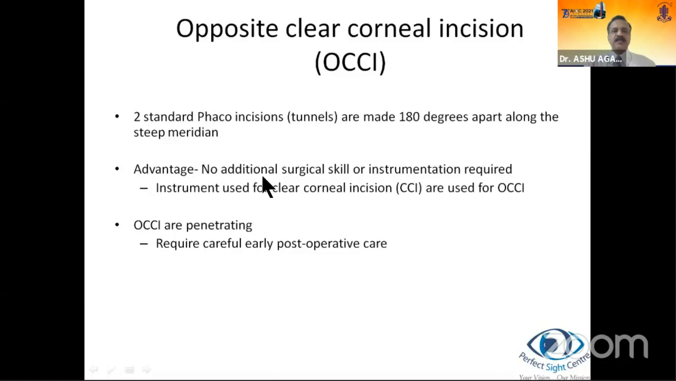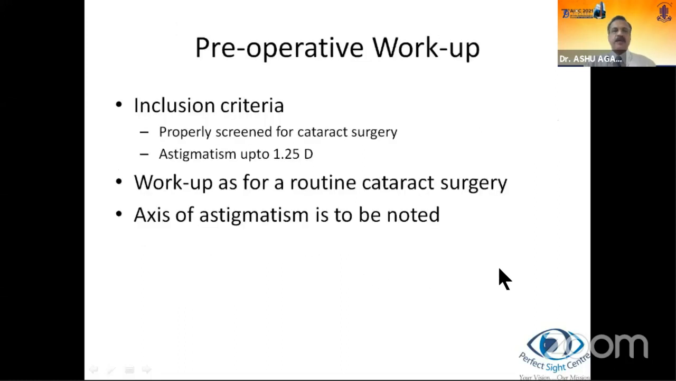Opposite clear corneal incision, or OCCI, is basically two standard phaco incisions or tunnels made 180 degrees apart along the steeper meridian. The advantage is that no additional surgical skill or instrumentation is required. Instruments used for clear corneal incision are the same as used for OCCI. And OCCIs are penetrating, therefore they require early postoperative care. For the preoperative workup, inclusion criteria are that a patient should be properly screened for cataract surgery with astigmatism up to 1.25 diopters. In fact, now it would be 1 to 1.25 diopters, because we have some good toric IOLs and Indian manufacturers also coming in with good results, which are cheaper.